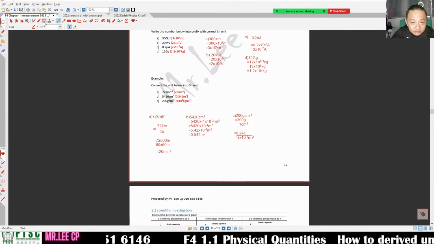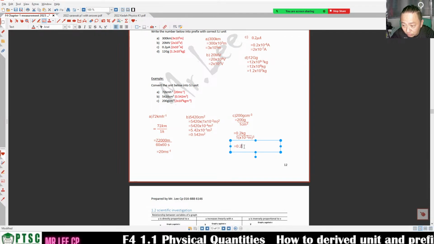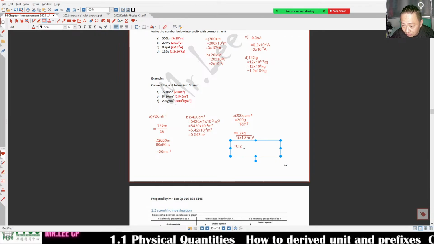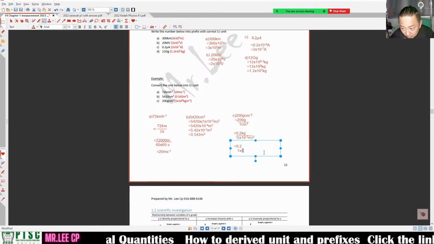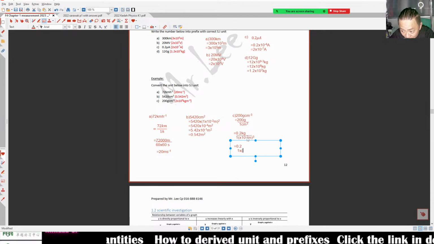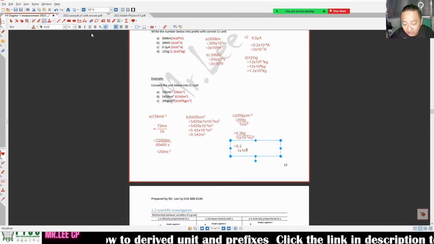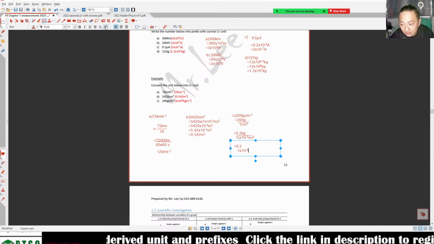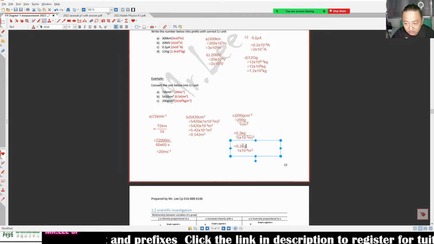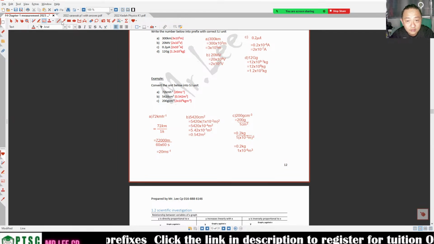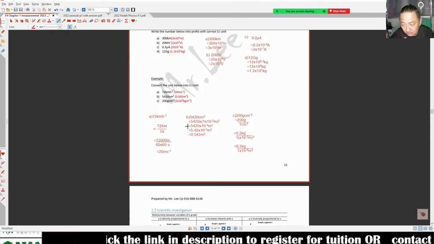It equals 0.2 divided by 1 times 10 to the power negative 2 times 3, negative 6, meter cube. Here it is in kg.